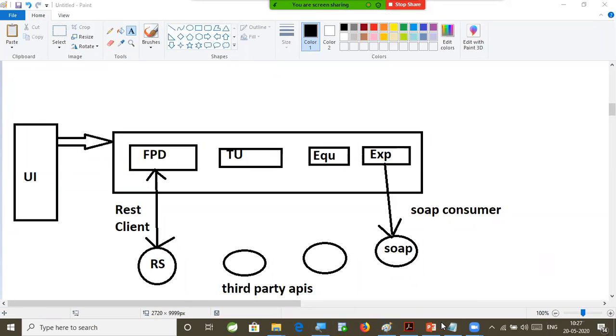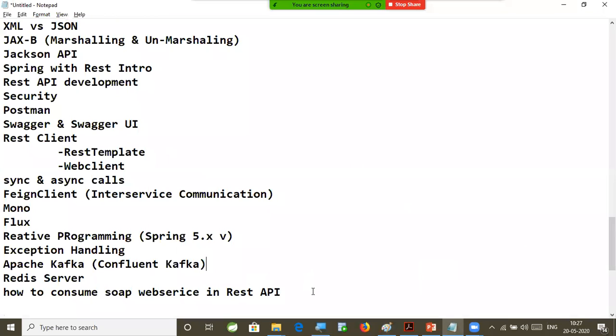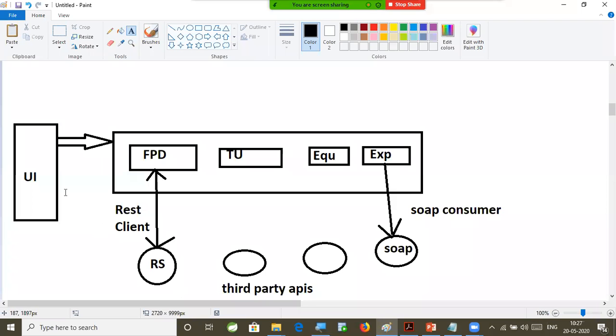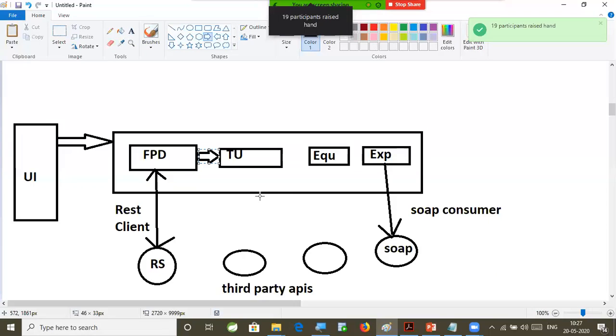That is the reason I am going to explain how to consume SOAP web service by using our REST API. I'm going to explain how one REST API will communicate with another REST API available in our project, and how our REST API will communicate with the SOAP provider also. So in total, 3 types of communications we are going to understand. This FPD is our API, our microservice. How our FPD API will communicate with a third party REST API by using a REST client, that I am going to cover.